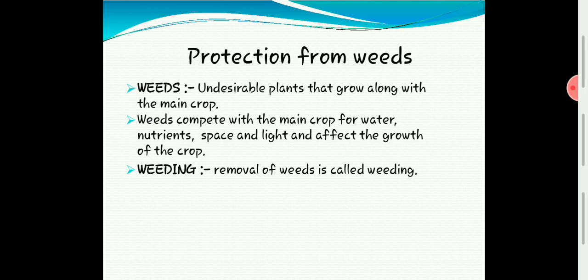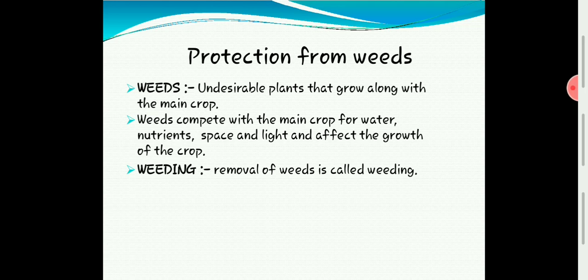We have studied seed dispersal last year, that every plant will produce seeds after maturation. Some seeds are light, and they get flown along with the air. Seed dispersal can happen through air, water, animals, birds and all. That is why, even though we are not sowing it, it may come along with water, air, birds, animals.